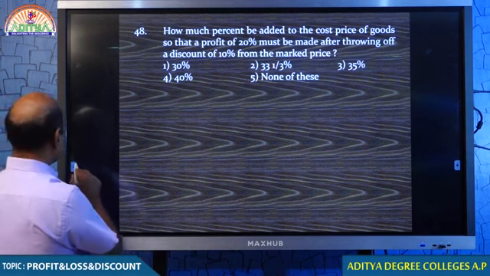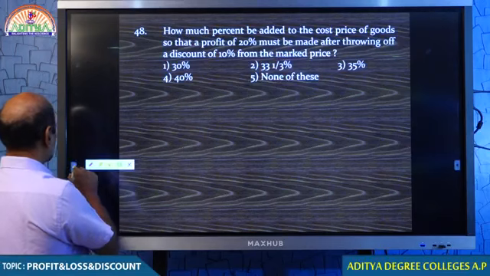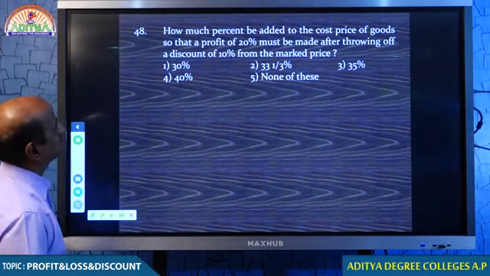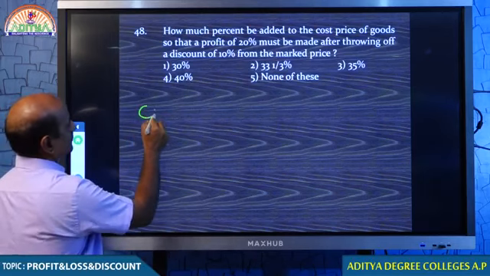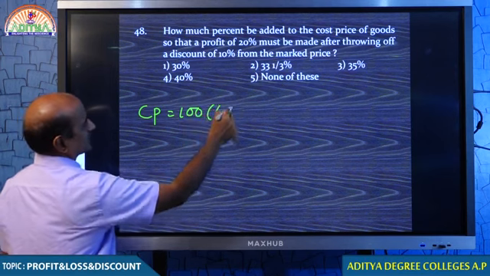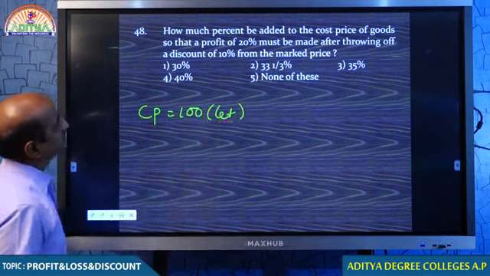Just look at question number 48. How much percent is added to the cost price of goods? Let the cost price of goods be 100.